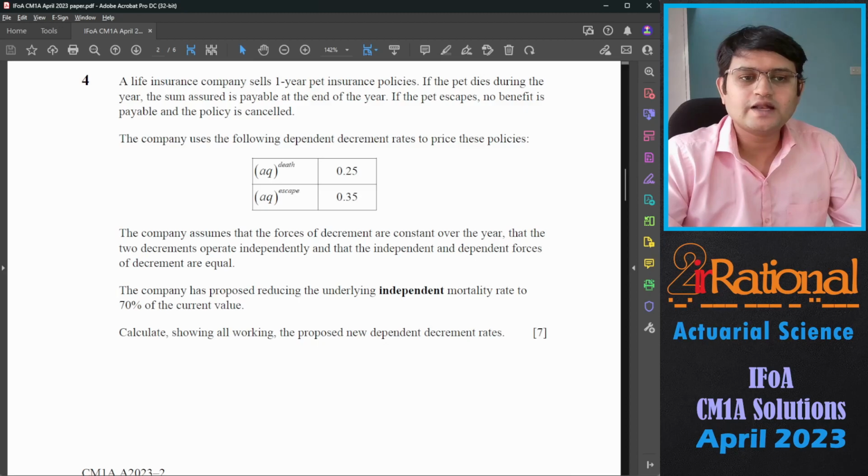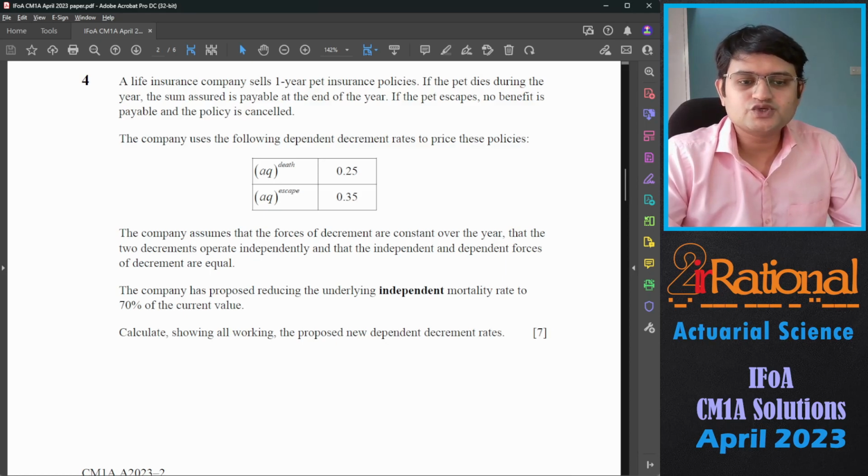Question number 4. A life insurance company sells 1-year pet insurance policy. If the pet dies during the year, the sum assured is payable at the end of the year. If the pet escapes, no benefit is payable and the policy is cancelled. The company uses the following dependent decrement rates to price these policies. So they have given us AQ for death as well as escape.